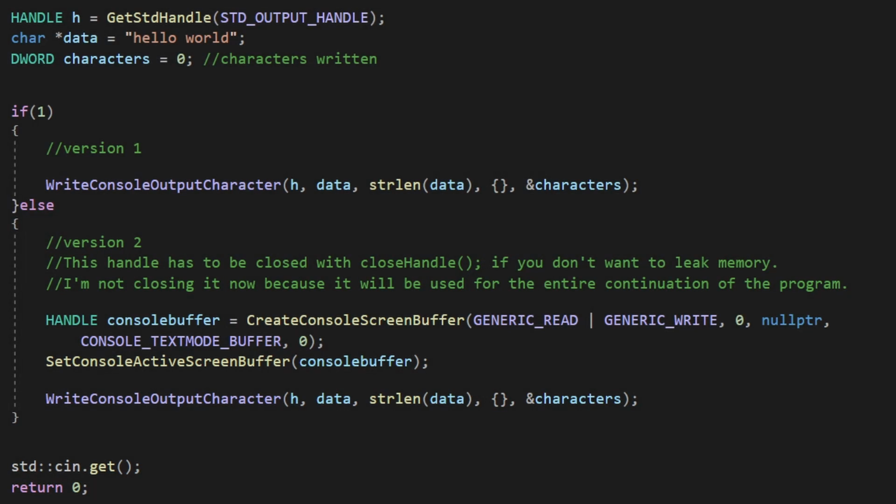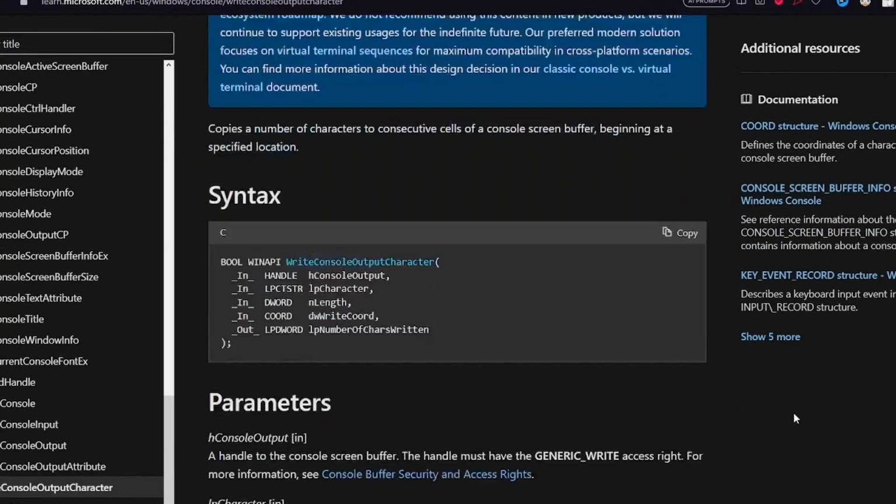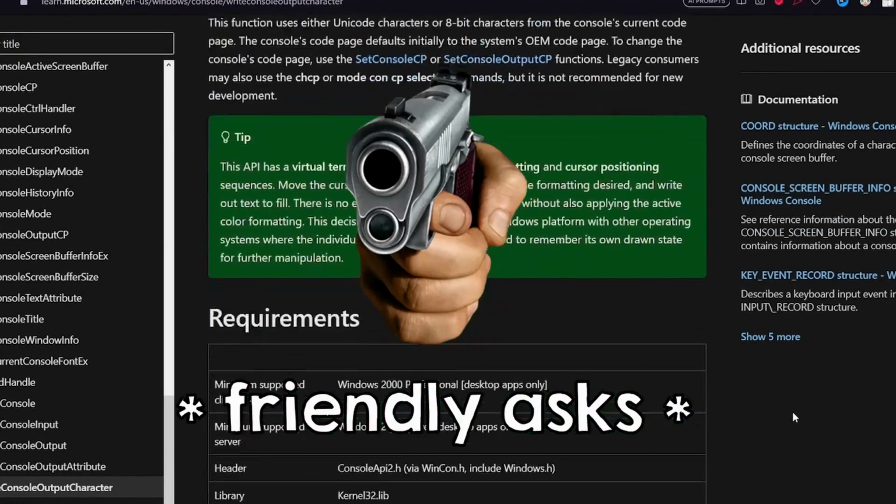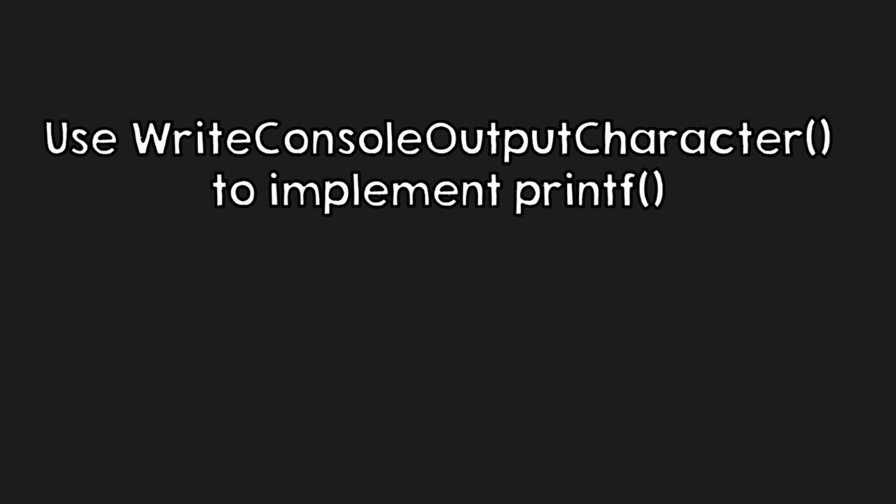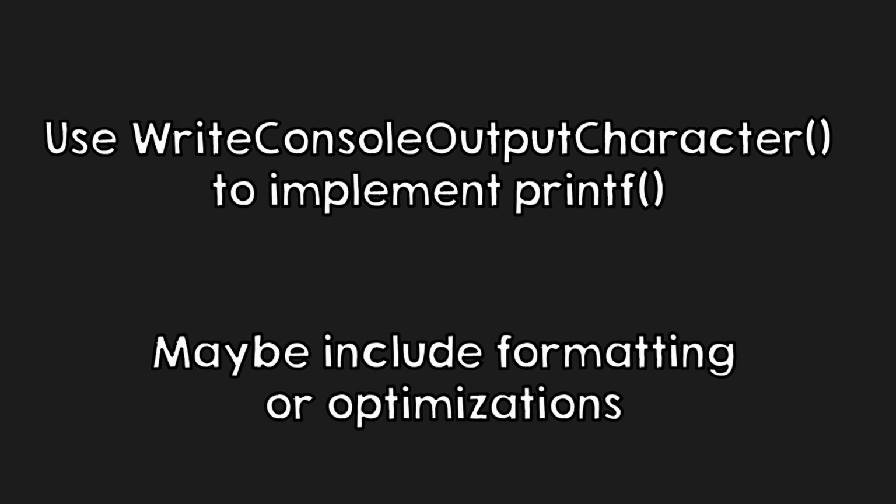Why do you think scene.get doesn't work anymore in the second version? And by the way, I'm expecting you to glance at the documentation for all of the functions that I show you. And you are doing that, aren't you? Also, if you are brave enough, you could try to implement your own printf function. I think that could be a great exercise.